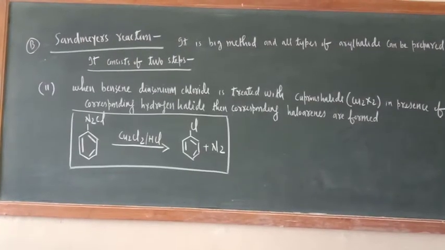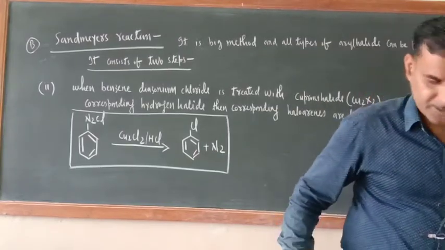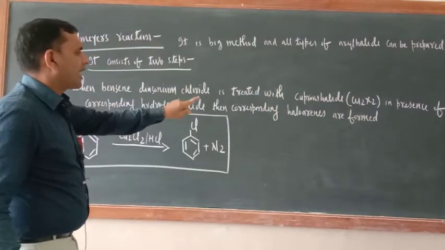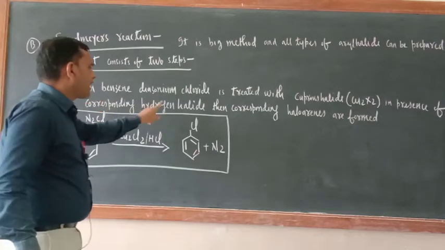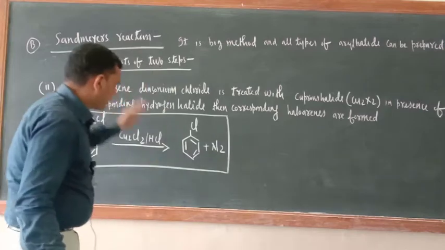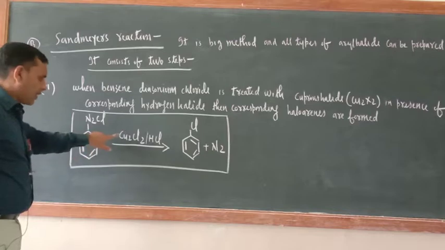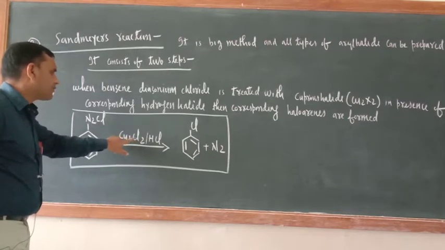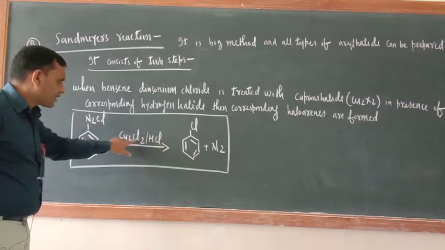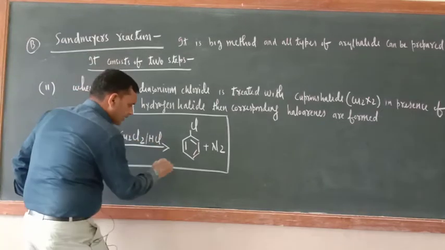So now the second step: when benzene diazonium chloride is treated with cuprous halide in presence of the corresponding hydrogen halide, then the corresponding haloarenes are formed. Just see, in the first step you have got this N2Cl. Now treat this with Cu2Cl2 and HCl. If you have taken Cu2Cl2, then you have to take the corresponding hydrogen halide. So now you have got chlorobenzene.